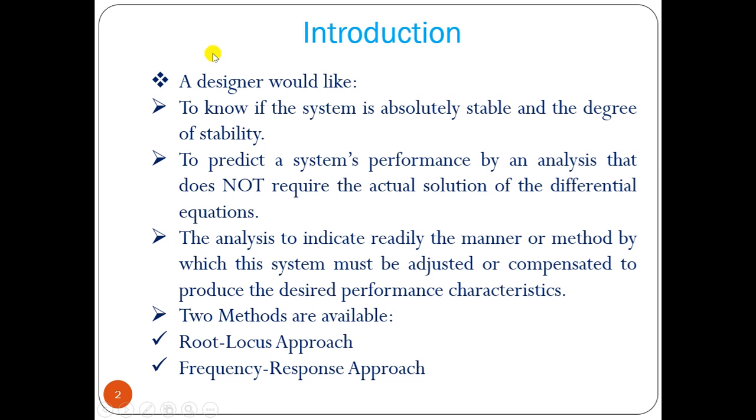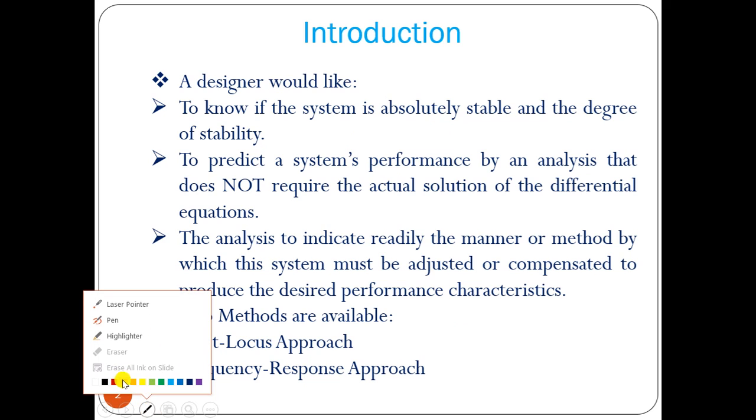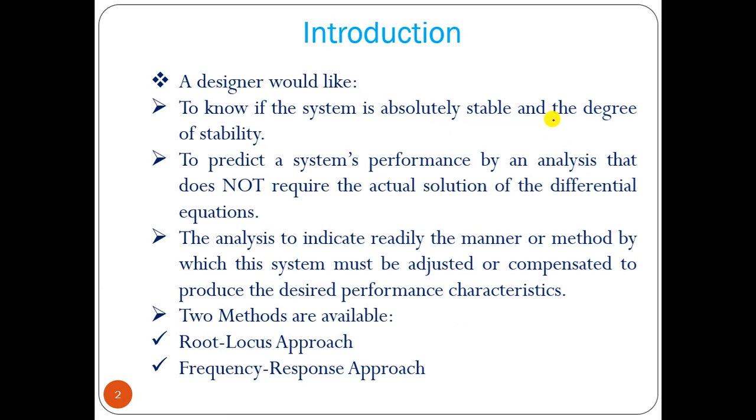Now, as a designer we have to know the system is absolutely stable and we have to know the degree of stability. Degree of stability means for which value of K or the controller parameter your system will be stable, unstable and marginally stable.